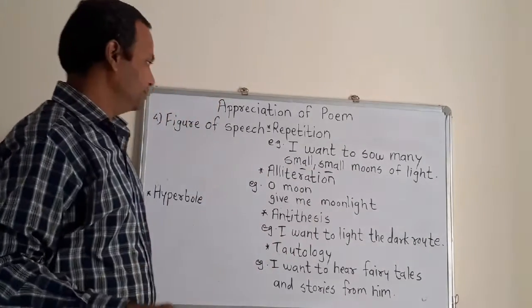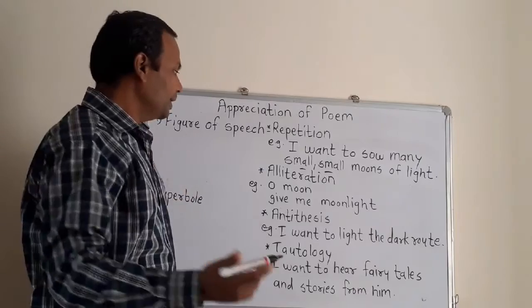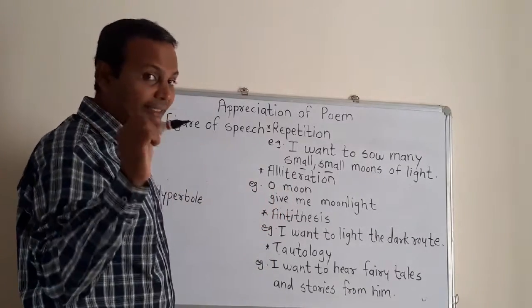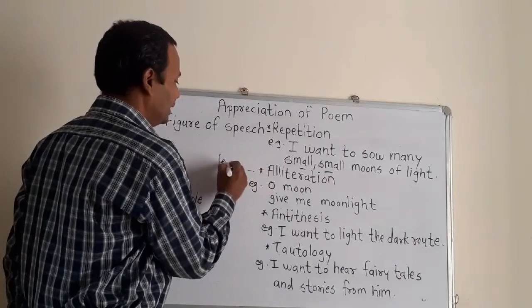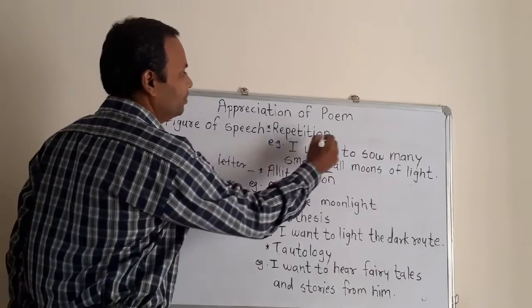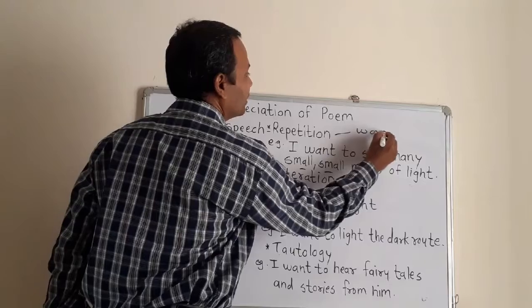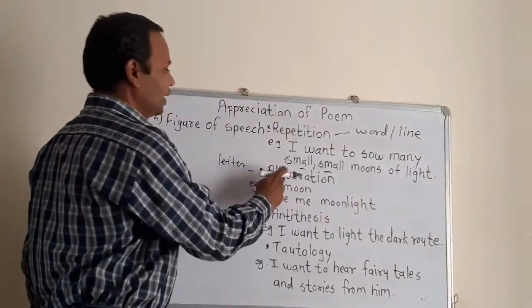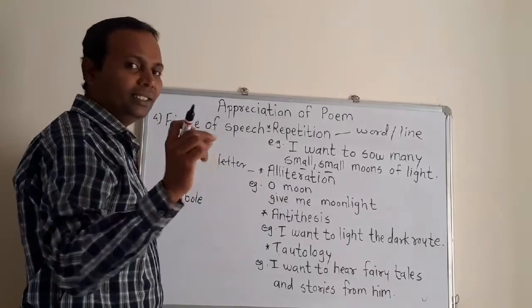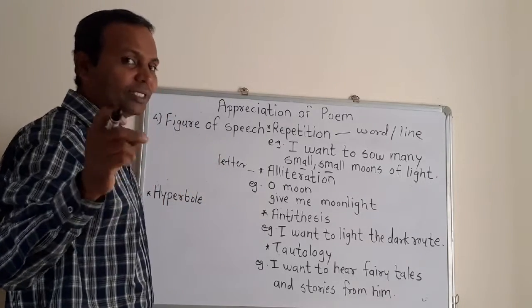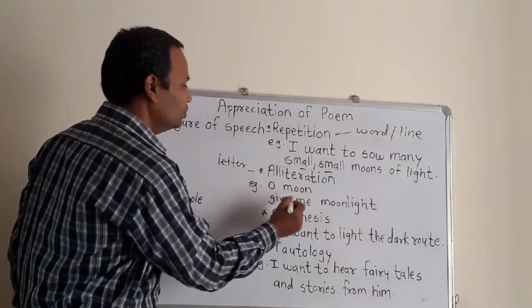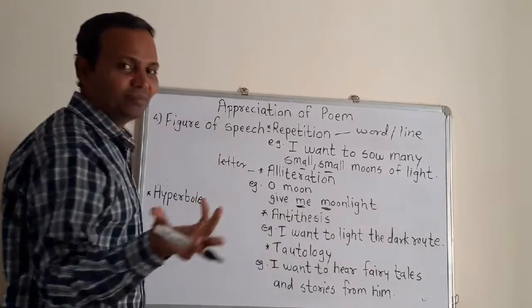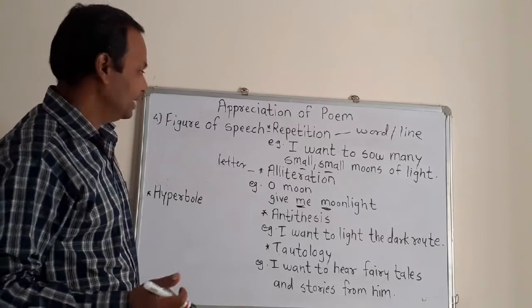It is very easy. Otherwise you can write alliteration also. Alliteration means a letter is repeated for poetic effect, and repetition means a word or line is repeated. Right now, for example: Oh moon, give me moonlight. The letter M is repeated. So this is an example of alliteration.